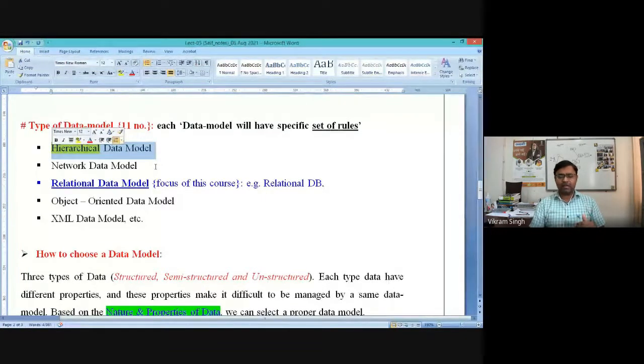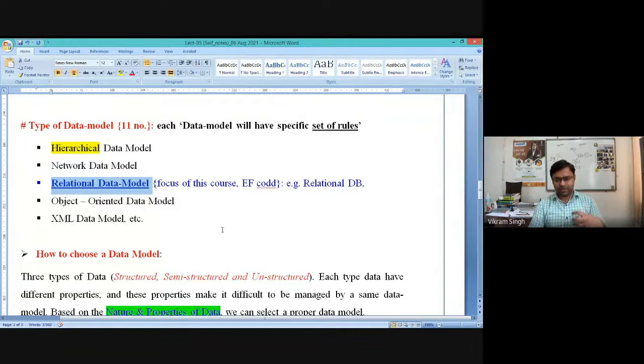So after some time, it was realized there are some limitations in the hierarchical data model. Then a new data model was proposed, which again has some properties. After that, they realized, maybe in the early or mid 90s, there is a data model called the relational data model, proposed by a scientist named E.F. Codd. Most of the things we will study in this course are coming from or related to the relational data model itself.